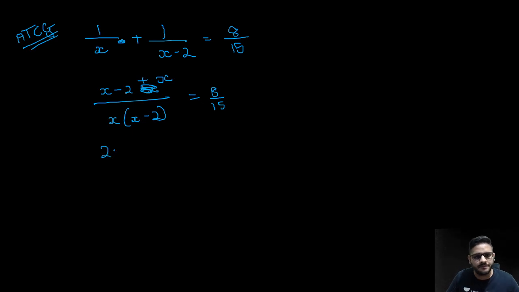So this becomes 2x minus 2 the whole upon x square minus 2x is equal to 8/15.